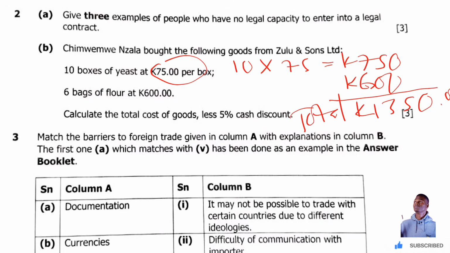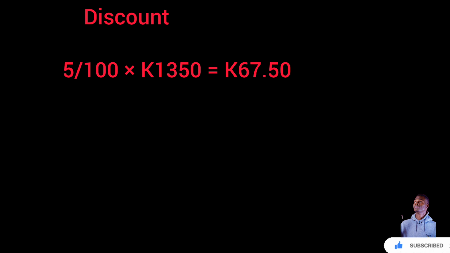And this is very simple. So you need to know how to calculate discount. The discount being 5% is 5 over 100 times the cost, which is 1350, giving us 67 kwacha 50 ngwe.